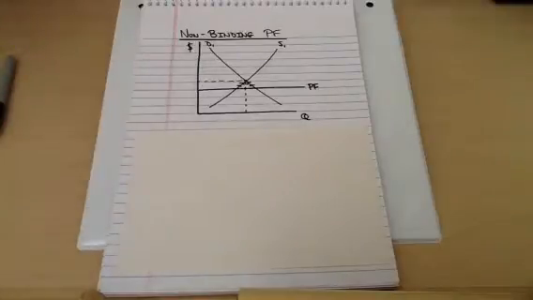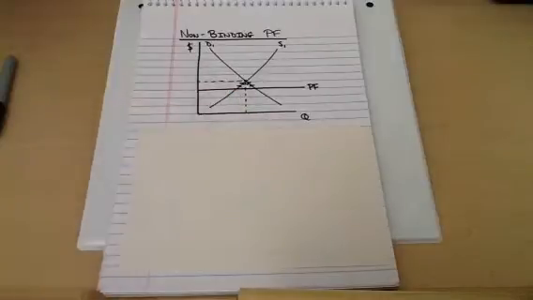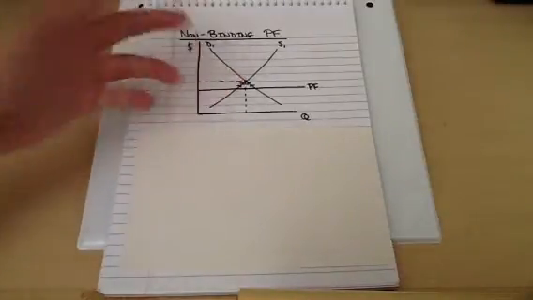What's going to happen is we're going to have our quantity demanded greater than our quantity supplied. The thought process on the part of the producers is going to be, wow, a lot of people are demanding this good, we better ramp up our production. So the suppliers are going to start to increase the quantity supplied. And as the quantity supplied increases, so does the price.